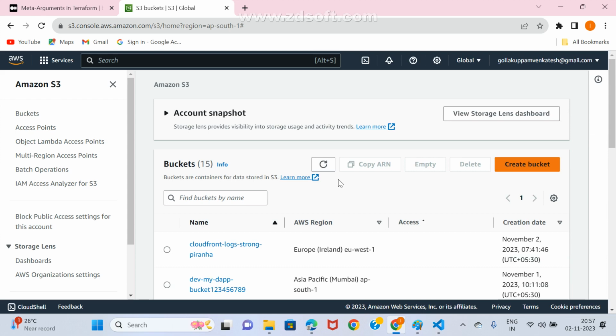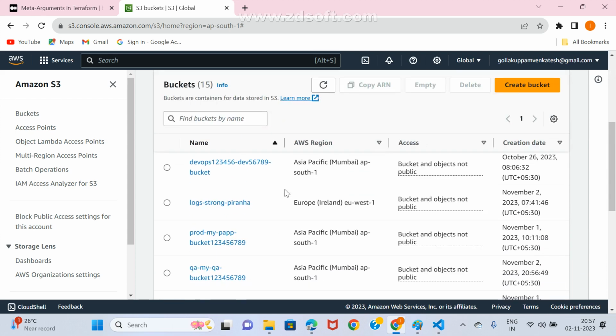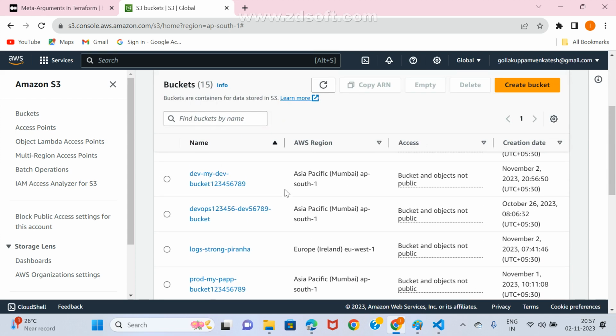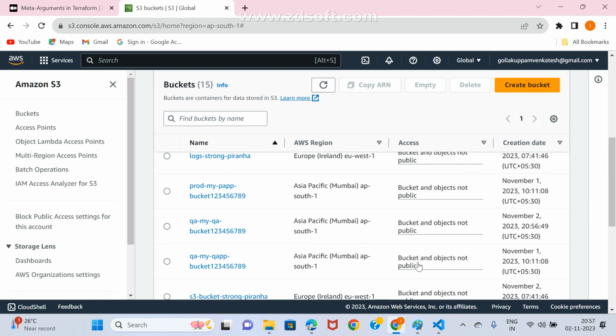What are the names of the buckets? Just observe and tell me. Where is that? Dev hyphen my dev bucket. Today's date, observe it. November 2. One more, November 2. Where is that? One more bucket, today? Yes, sir. November 1, right? November 1.